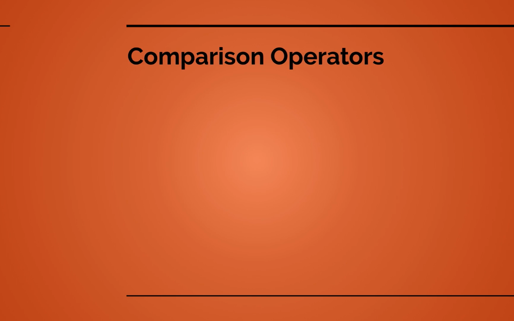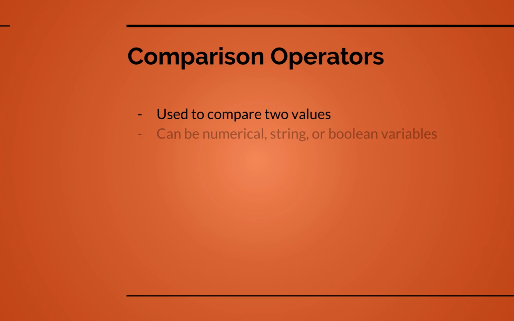Next up, comparison operators. Comparison operators are used to compare 2 values. We've seen one example of that with the greater than comparison. These can be numerical, string, or even Boolean variables. So we can test equality between them. We can test to see if one is greater than or less than the other, and so on and so forth. These start off with our is equals. Note the double equals in a row. That's a comparison, not an assignment. We have the not equals, the greater than or equals to, and less than or equals to.